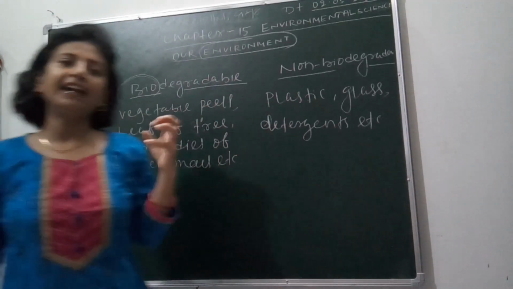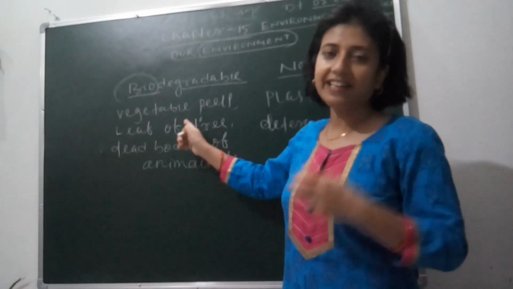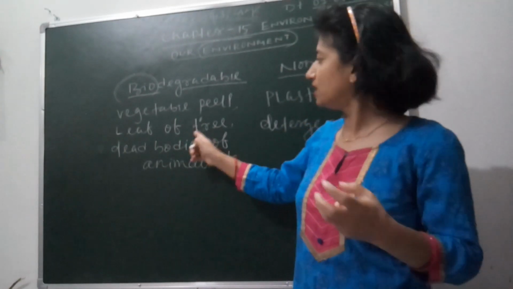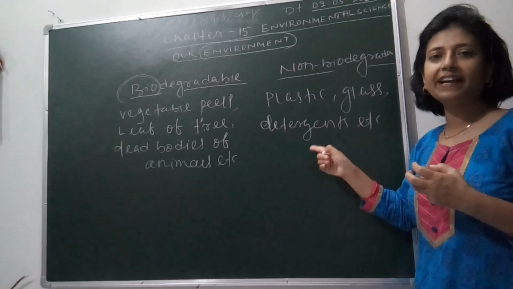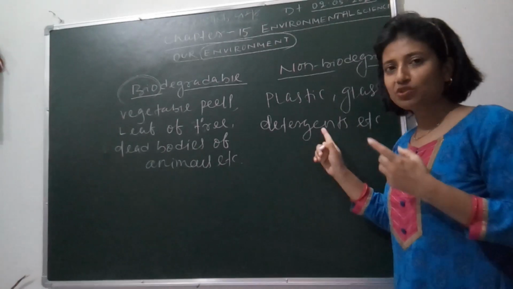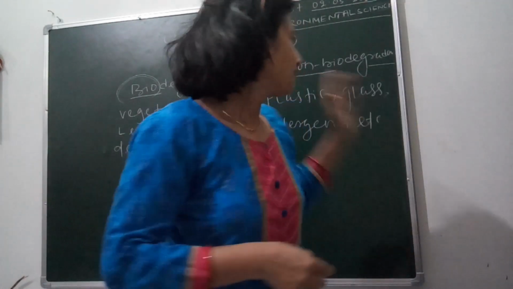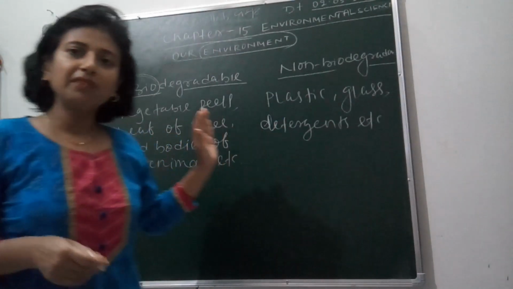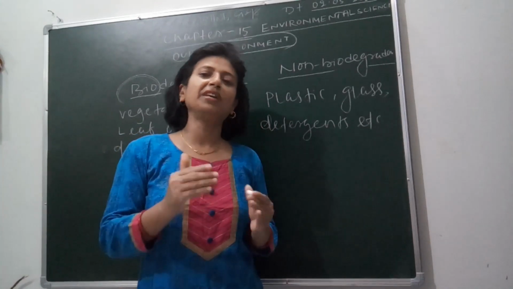So when we add garbage to the environment, biodegradable waste gets degraded by the microorganisms, but non-biodegradable waste does not get degraded by the microorganisms. So then what happens? Then they deposit and block the drainage system. As we know, in India, the maximum drainage system is open type.